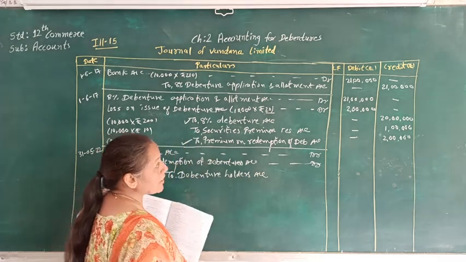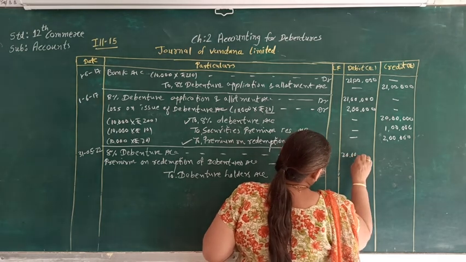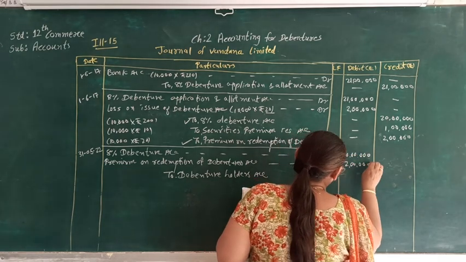Here the amount that we are supposed to pay to the debenture holder will be 20 plus 2 lakh. So that will be 22 lakh.